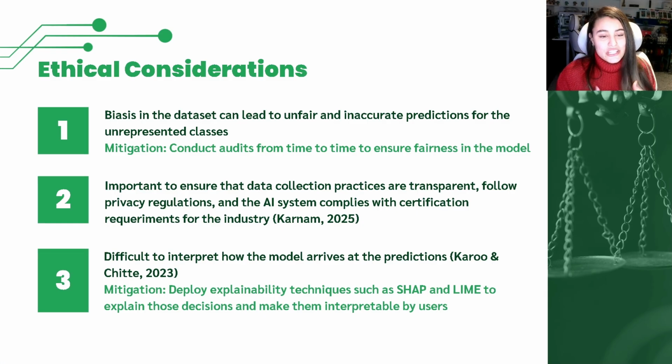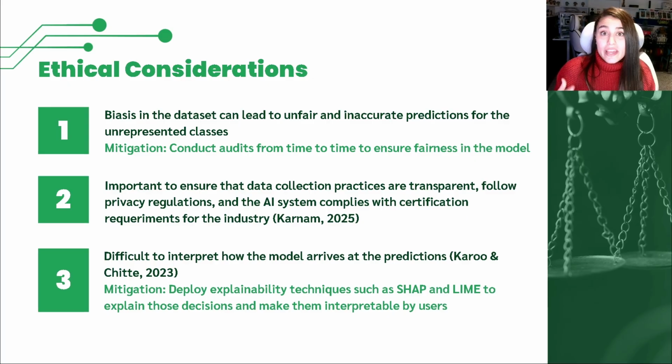Bias in the dataset is also an ethical consideration that we need to keep in mind, because it can lead to inaccurate and unfair predictions for the underrepresented classes. To mitigate this problem, it is recommended to conduct audits from time to time to ensure fairness in the model. In addition, it is important to ensure that the data collection practices are transparent and follow any privacy regulations, and that the AI system complies with the certification requirements for the industry. In that way, we will ensure that the AI system remains transparent, fair, and compliant with the industry standards.